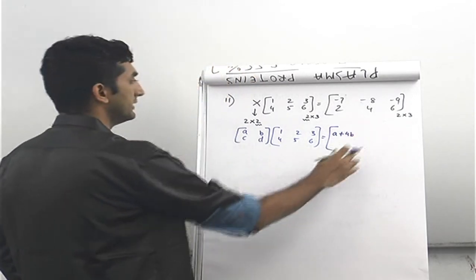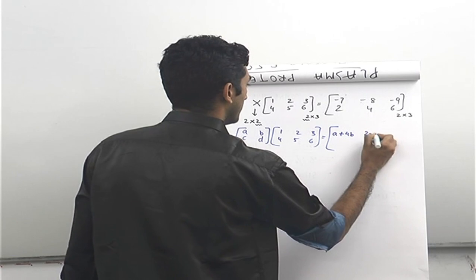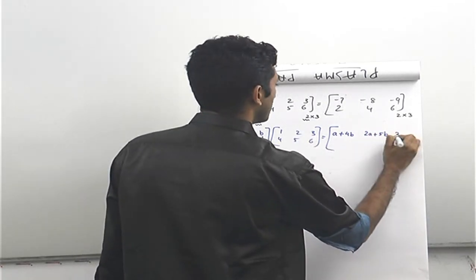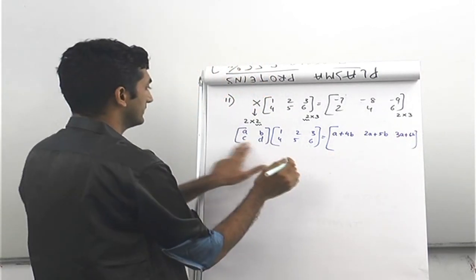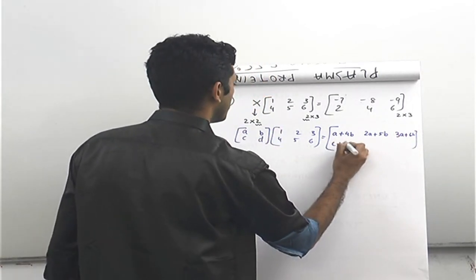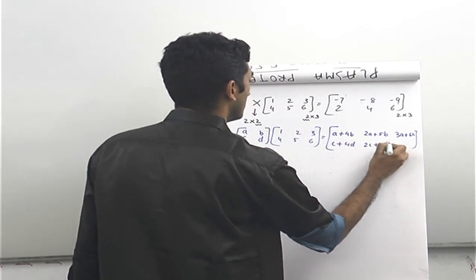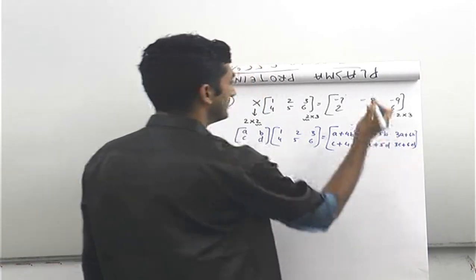The second element, first row second column, is 2A plus 5B. Then we have 3A plus 6B. Then moving to the second row, this into this will give us C plus 4D, 2C plus 5D. Then we have 3C plus 6D, and this is equal to this.